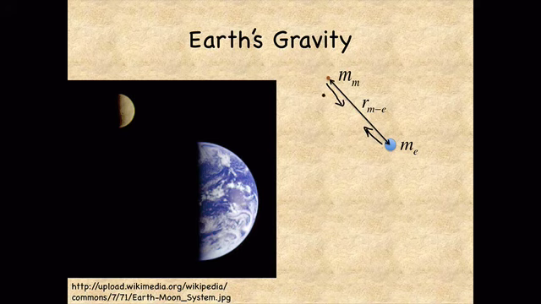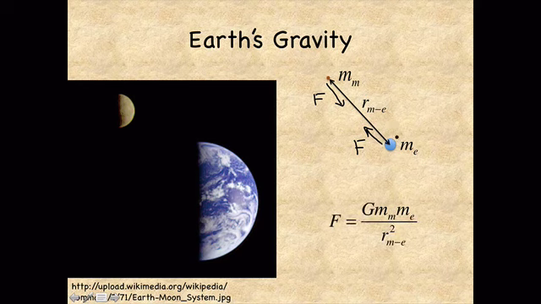This is the force that the Earth exerts on the Moon, and this is the force that the Moon exerts on the Earth. Now that we've given all those constants a name, we can say that the force between the Moon and the Earth is G m sub e divided by r sub me squared.